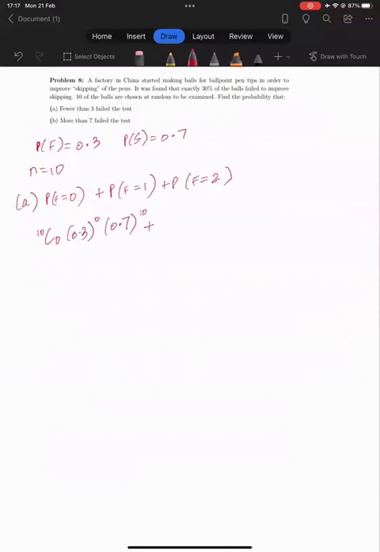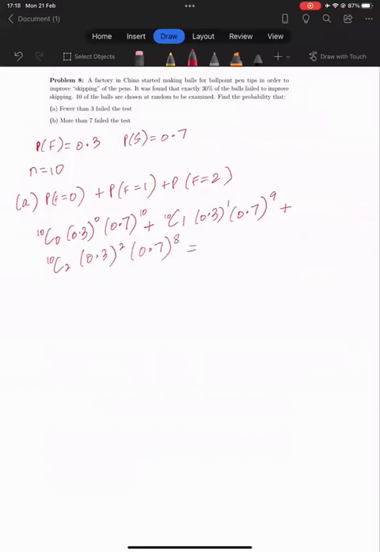Then for 1 we have 10C1, 0.3 raised to the power 1, and then 0.7 raised to the power 9. And then for 2 we again have 10C2, 0.3 raised to the power 2, and then 0.7 raised to the power 8.